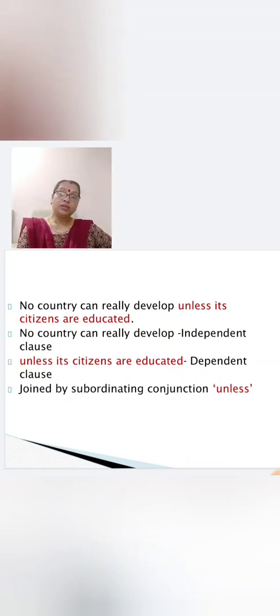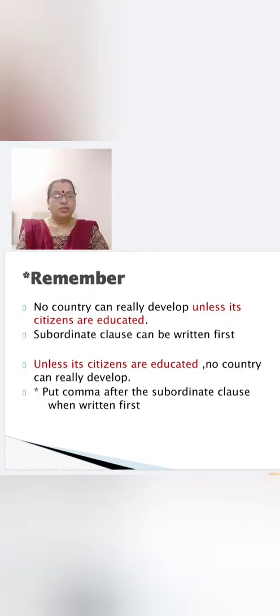No country can really develop unless its citizens are educated. Where is the main clause? No country can really develop. And subordinate clause or dependent clause? Unless its citizens are educated. Now these are joined by the subordinating conjunction unless.